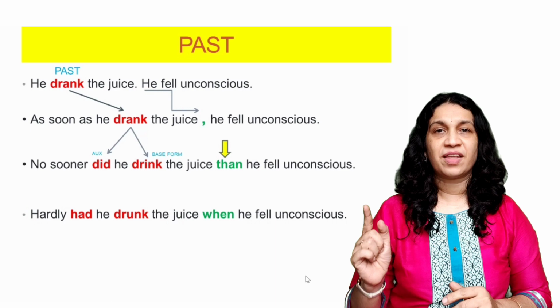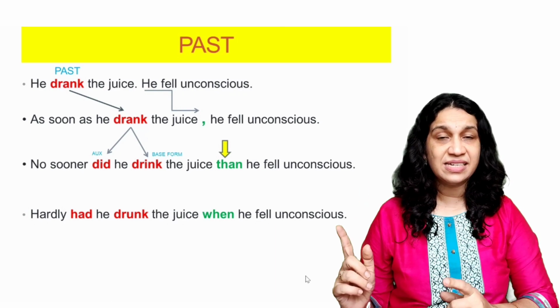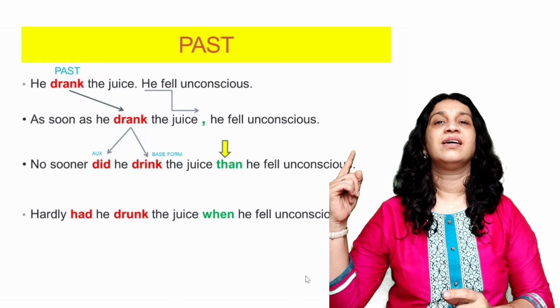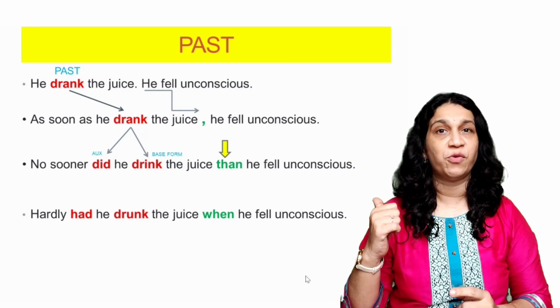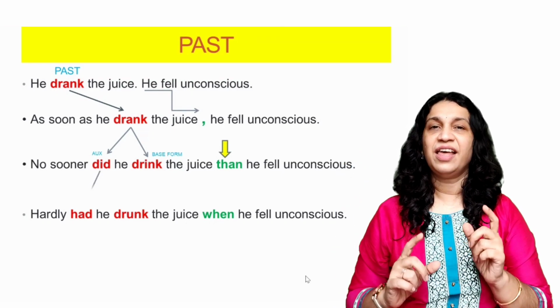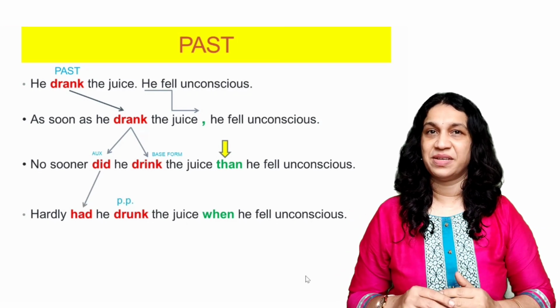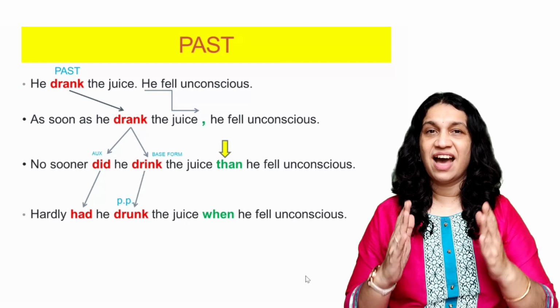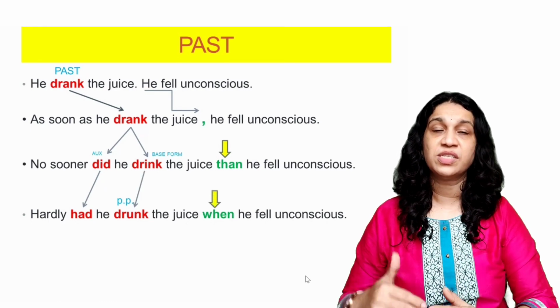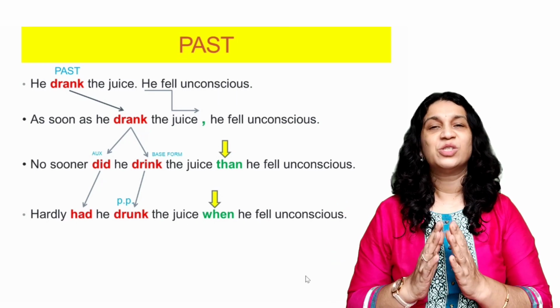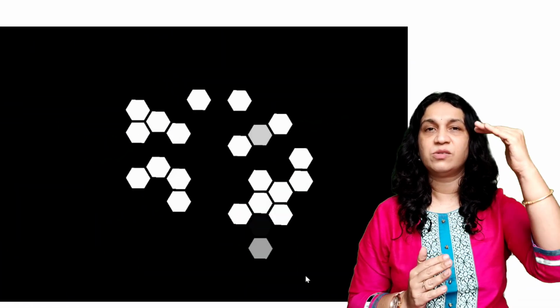So you see here we are going to use had plus the past participle form of drank, that is drunk, and then you're going to put the word when and the rest of the sentence remains the same. He fell unconscious. Hardly had he drunk the juice when he fell unconscious. So it's quite simple. If you compare these structures and bear the differences in mind, it's a very easy thing to do. So let's see how to remember this.